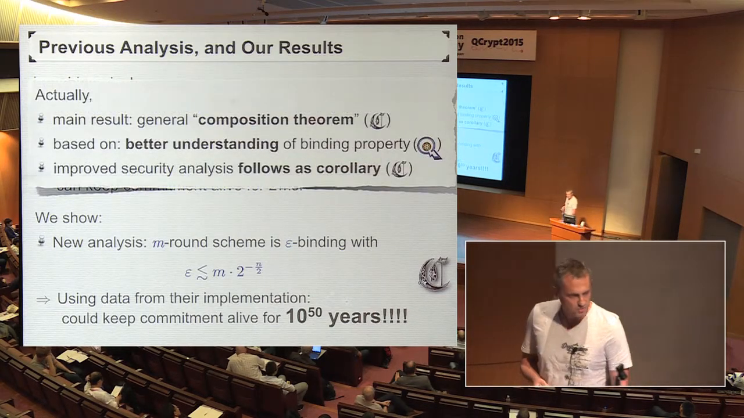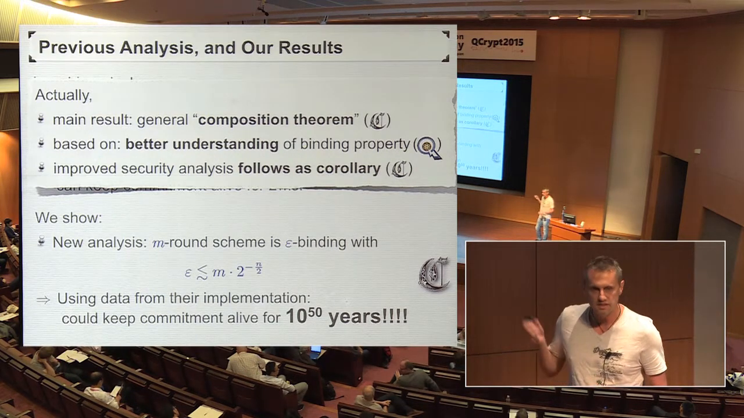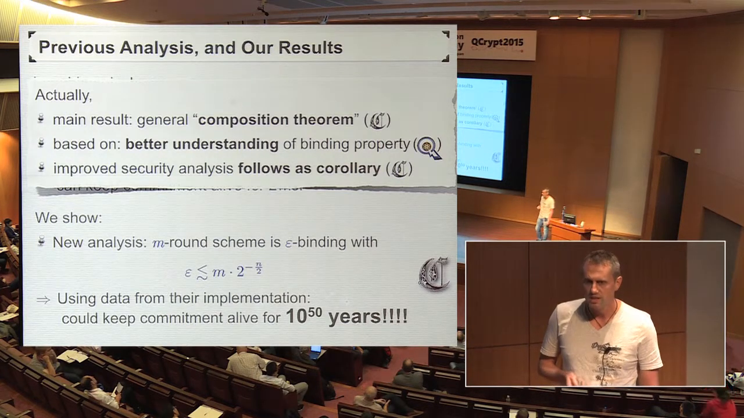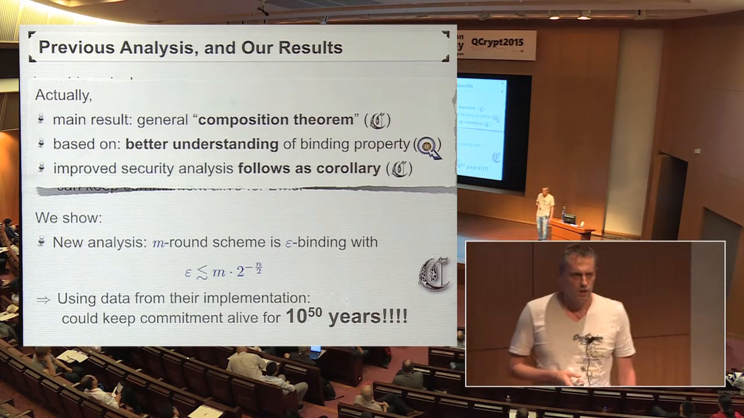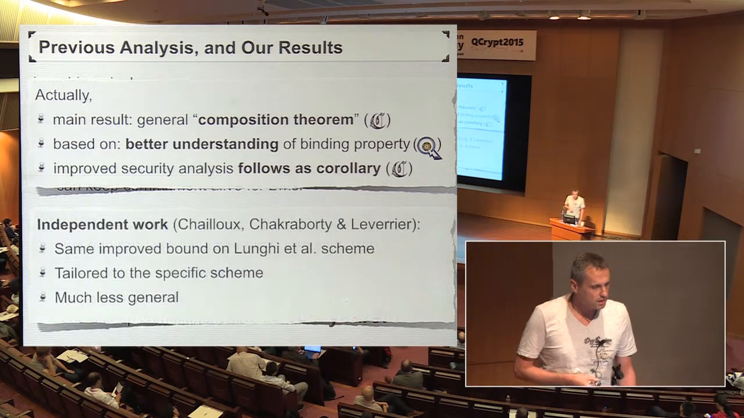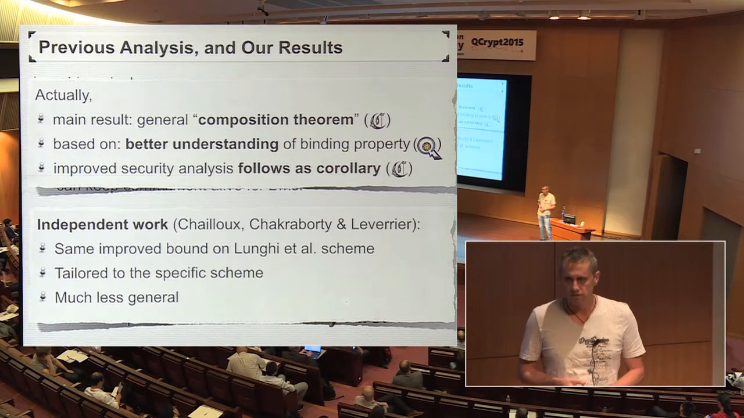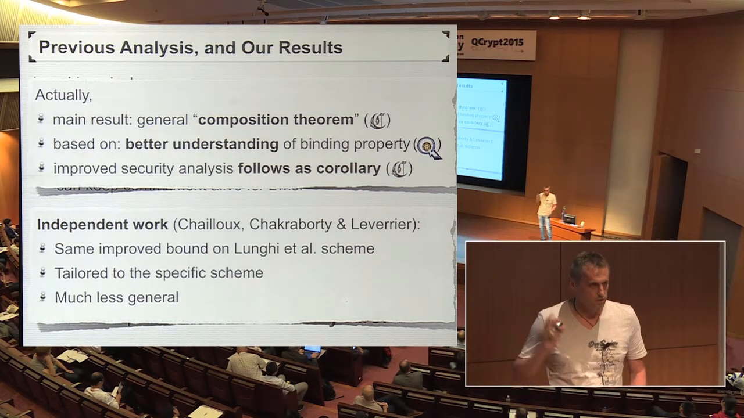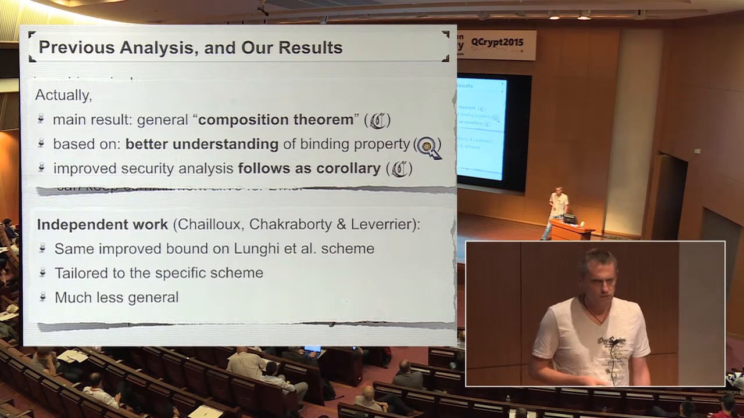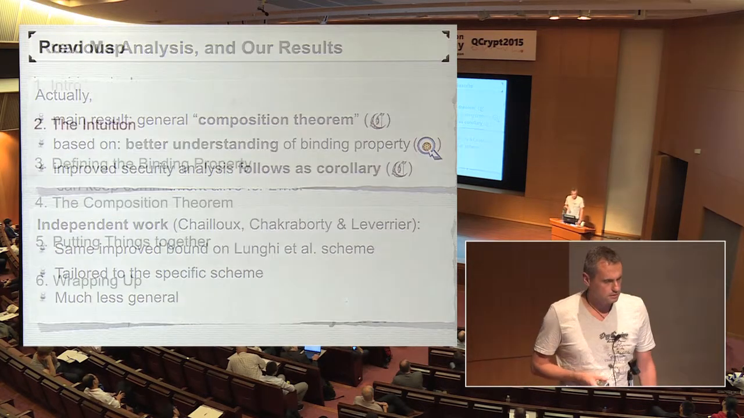So actually our result is much more general. We show a general composition theorem, and then the improved analysis of the Lunge et al. scheme follows as a simple corollary. And on the way, we also get a better understanding of the binding property of commitment schemes in this setting. I also want to point out that in independent work, Chailloux, Chakraborty, and Leverrier obtained the very same bound on the Lunge et al. scheme, so achieved the very same result as we did. Their approach is tailored to that specific scheme, whereas our approach applies much more generally, as one distinction.